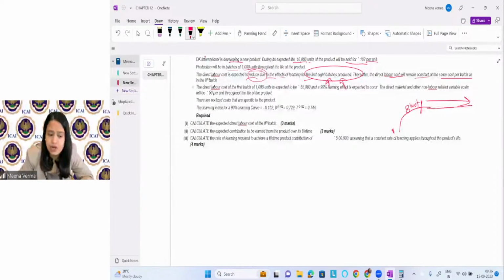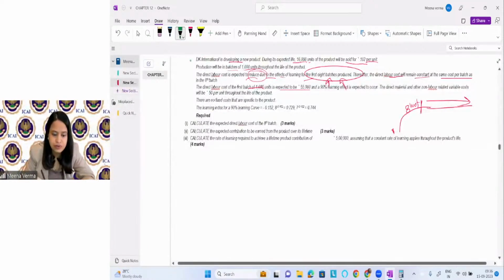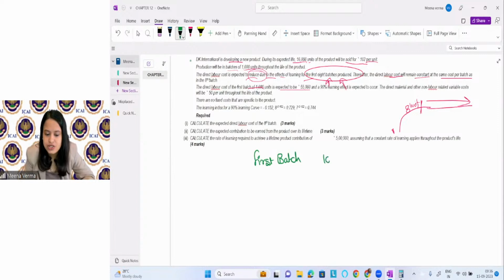Then what is happening? The direct labor cost for the first batch of 1,000 units is expected to be this cost. So for the first batch, I'm writing it here. For the first batch, how many units are they producing? 1,000 units. And what was the cost? 55,000 was the cost. And the learning rate was 90%.